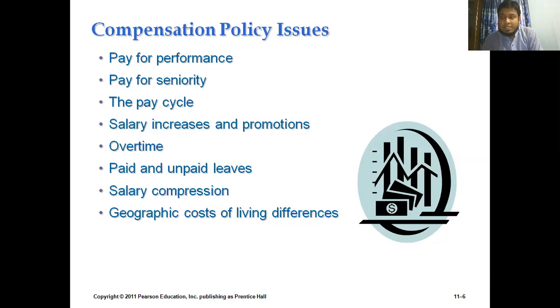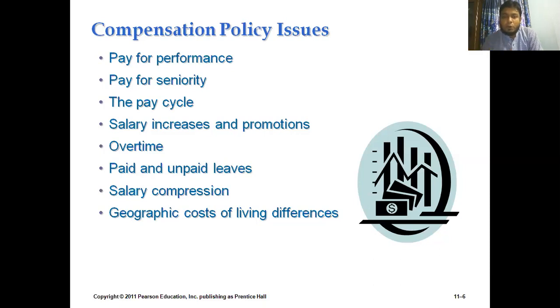That is the basic concept of pay for seniority. So apart from the basic salary, we need to provide some short-term and long-term benefits. That is the basic requirement that should be dealt with by the human resource departments.